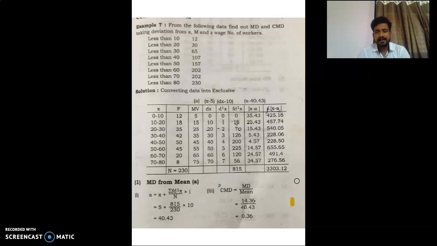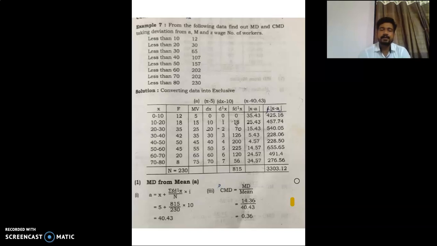First I will read the problem, and then we will see what we have to do while preparing a table, because after that tabulation we will use the formulas and find our answers. From the following data, find out mean deviation and coefficient of mean deviation, taking deviations from mean, median and mode. We are given wage and number of workers: wage less than 10, less than 20, less than 30, less than 40, 50, 60, 70 and 80.